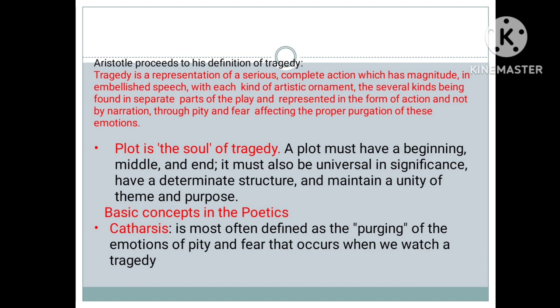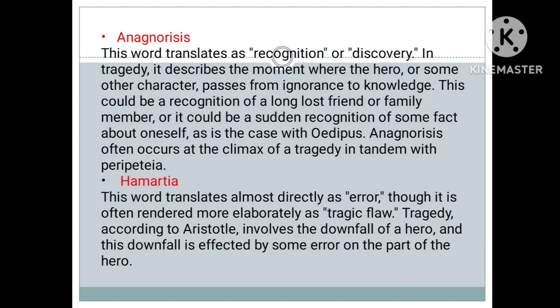Now we will look at the key terms in Poetics. So the first term is catharsis. Catharsis is defined as the purging of the emotions of pity and fear that occurs when we watch a tragedy. Then the next term is anagnorisis, that means recognition or discovery.